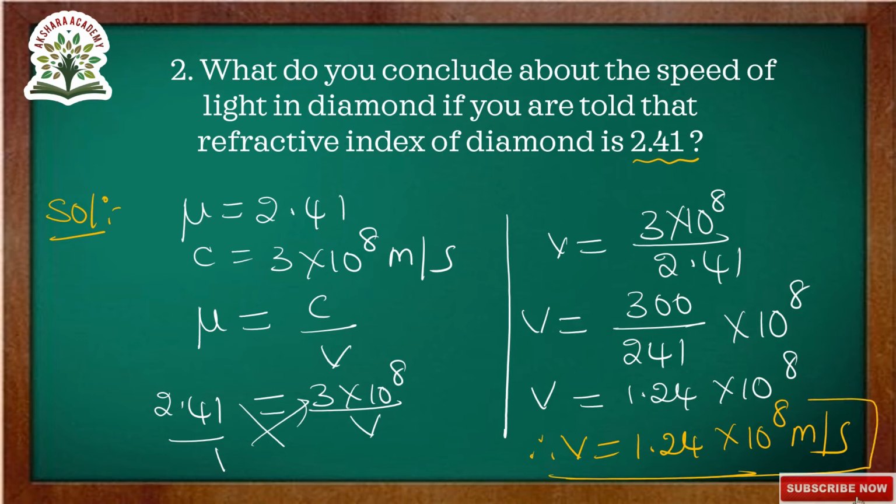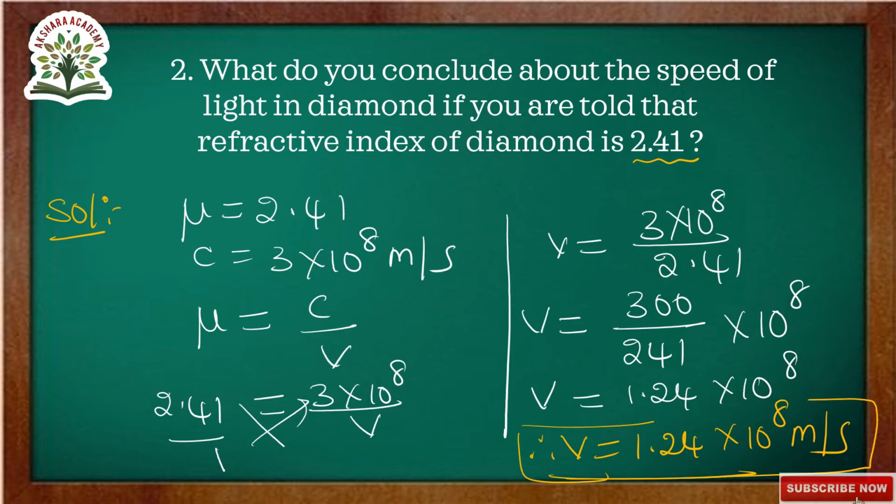This is the final answer. First they have given mu is equal to 2.41. C is equals to, there is a constant value, 3 into 10 to the power of 8 meters per second. We have to calculate mu. Mu is equals to, first we are writing the formula for mu.